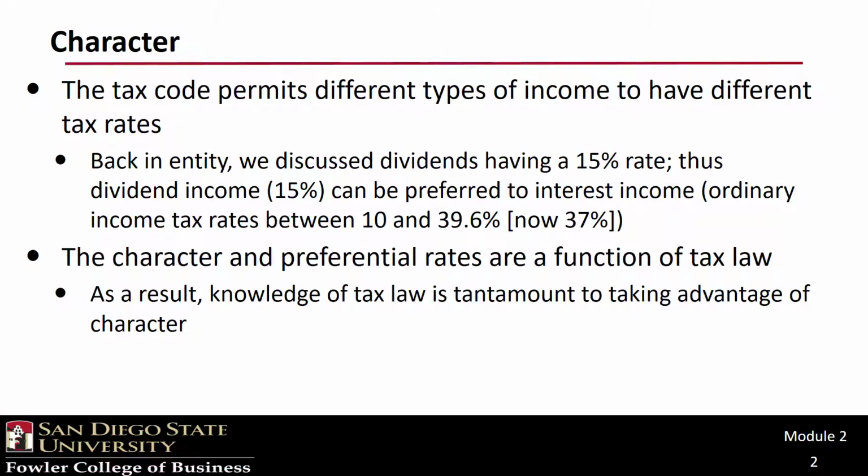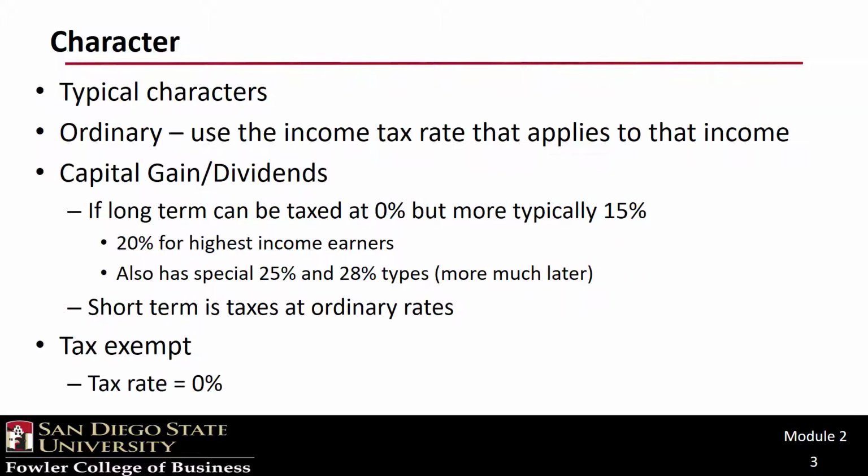The tax code does in fact permit differing tax rates on different types of income. We know, for example, that interest on state and local bonds is tax exempt. We have also learned that qualified dividends are taxed at 15%. Both of these represent characters that can be exploited by taxpayers with the correct knowledge. Most income and deductions fall into the ordinary character. I guess the name makes sense.